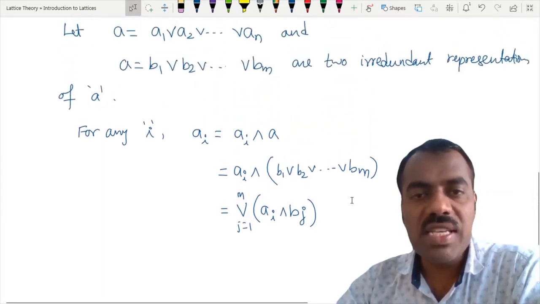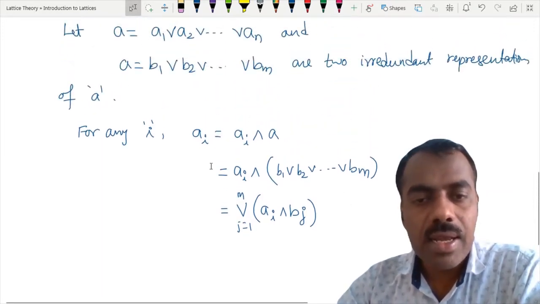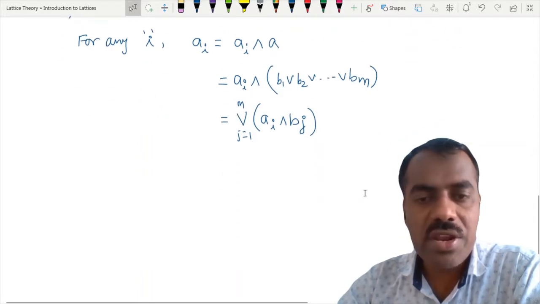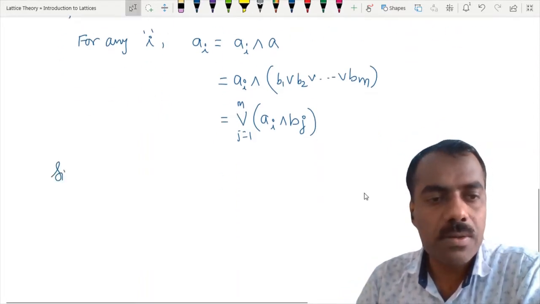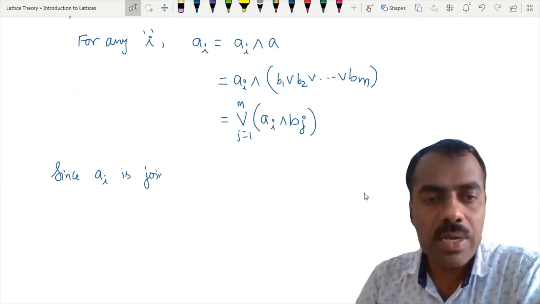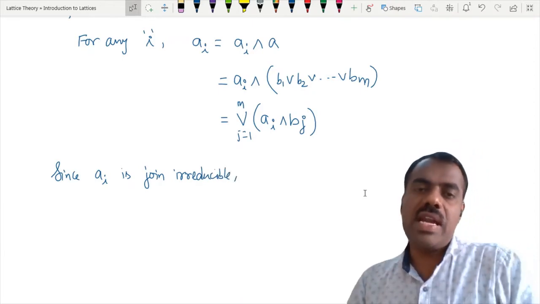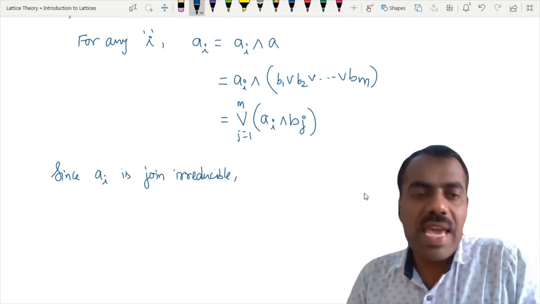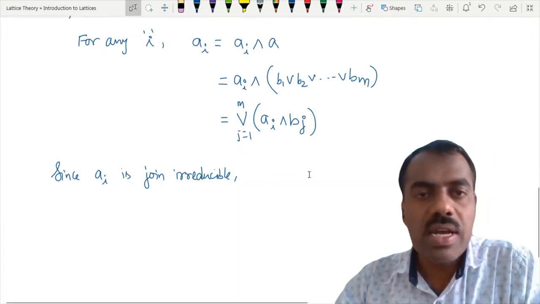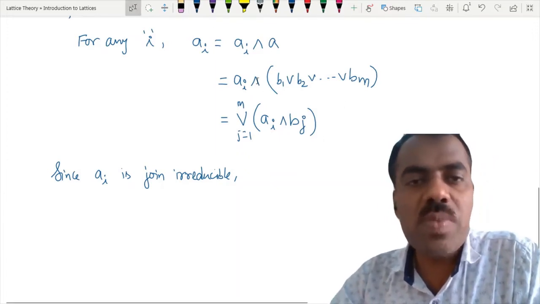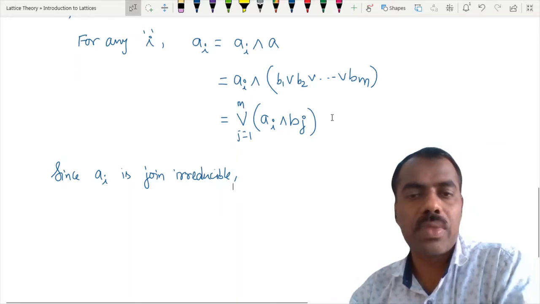Now, using the fact that each Ai is join irreducible, since Ai is join irreducible, what do we conclude? Because Ai we are able to write as a join of some elements, it should be equal to one of them, right?